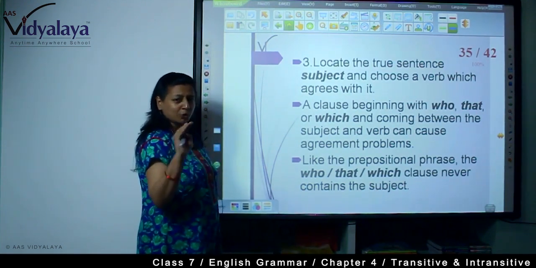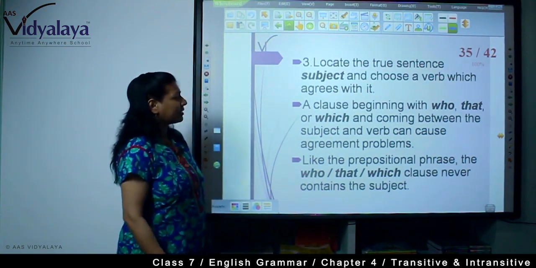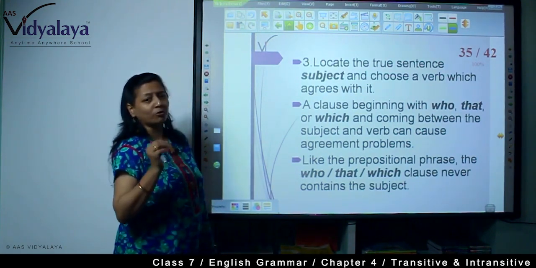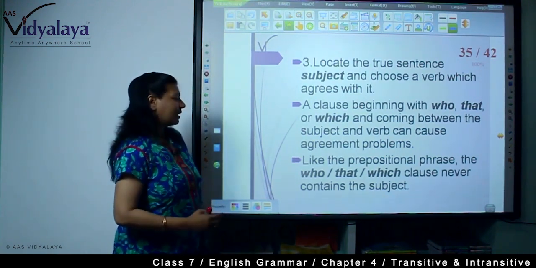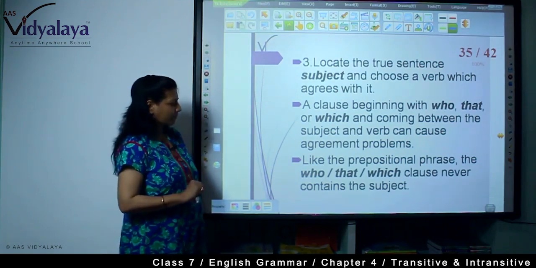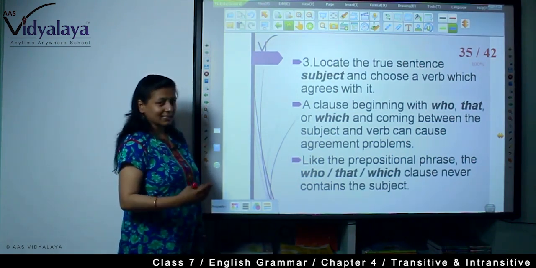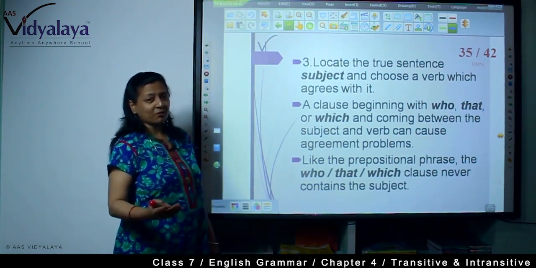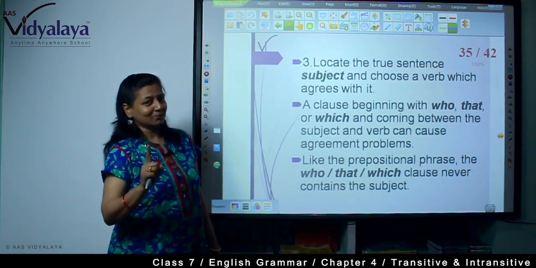Now, this is with the prepositional phrase. Second, a clause beginning with who, that, or which, and coming between the subject and verb can cause agreement problems. A very good sign is that, like the prepositional phrase, a who, that, which clause never contains the subject.